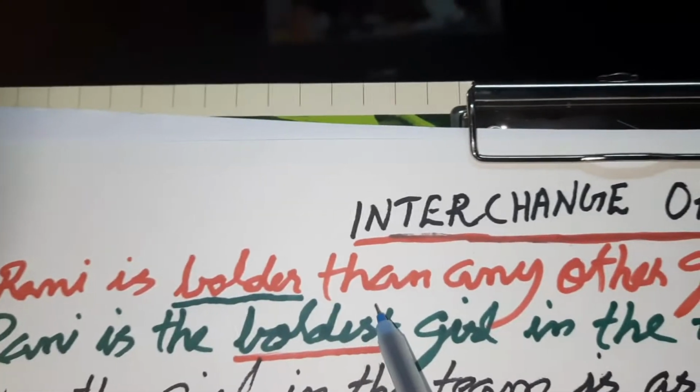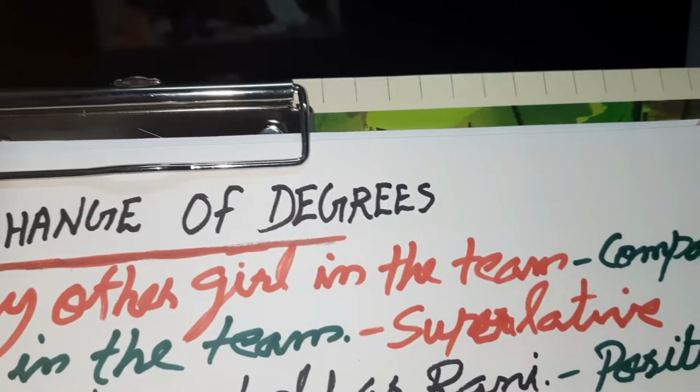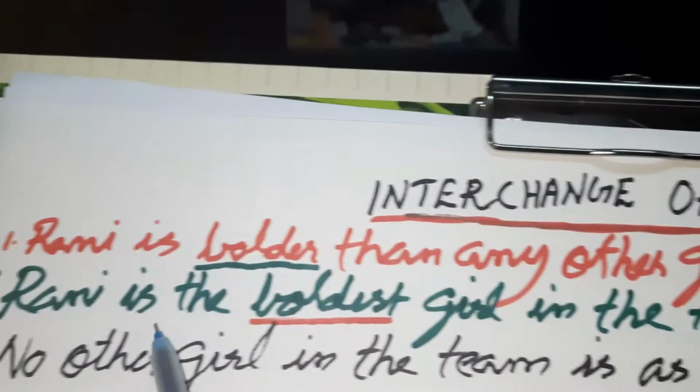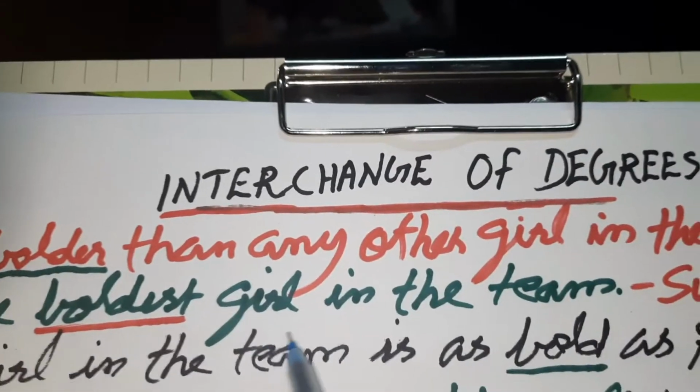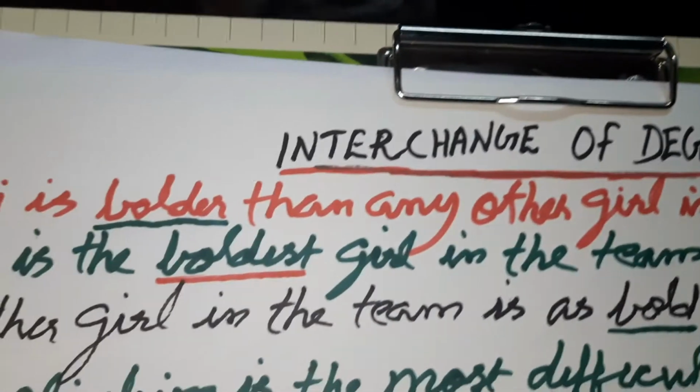Rani is bolder than any other girl in the team. That is comparative. Okay. Now, superlative. Rani is the boldest girl in the team. That is superlative. And its positive form.